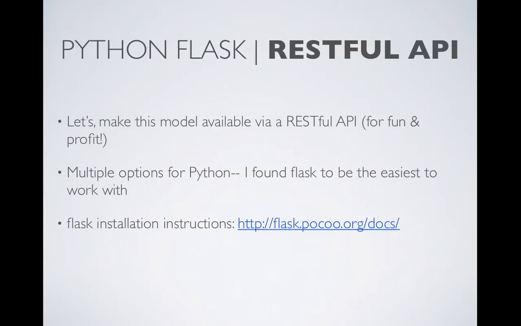Okay, well that's great. We have a classifier built that's pretty accurate. We have a class where we can feed in a document and basically use that classifier to spit out positive and negative sentiment. But that's all local. Let's make this available via a RESTful API.